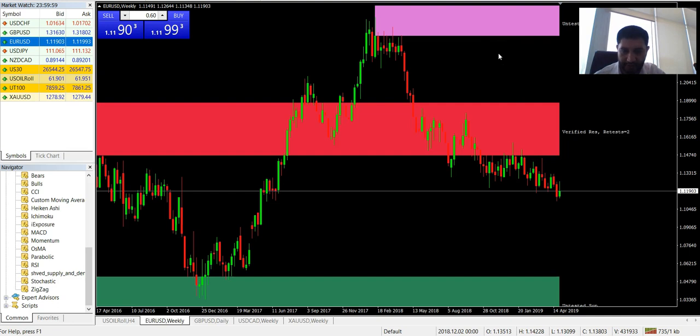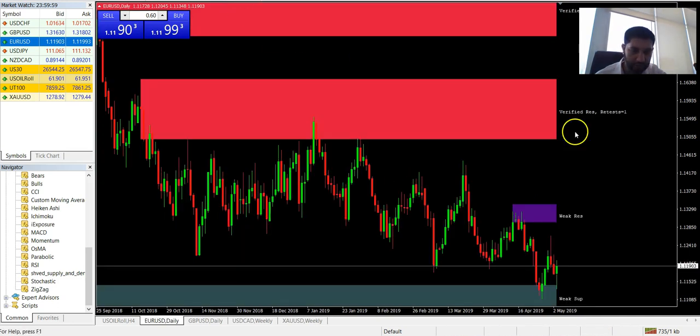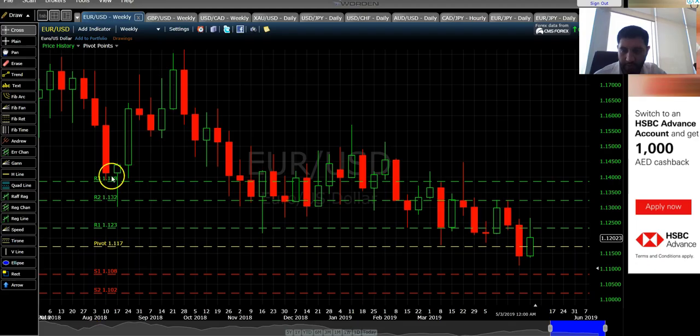Currently, I'm bullish at the moment, and I can see that a bullish momentum will form, and it will go up to 1.132 maximum. That's all for the Euro USD.